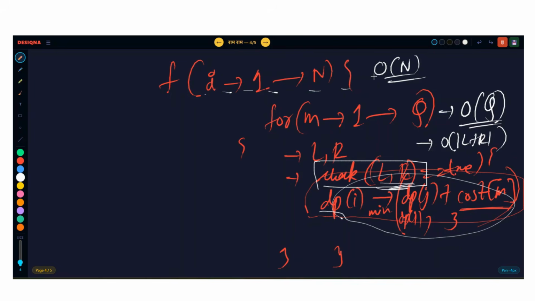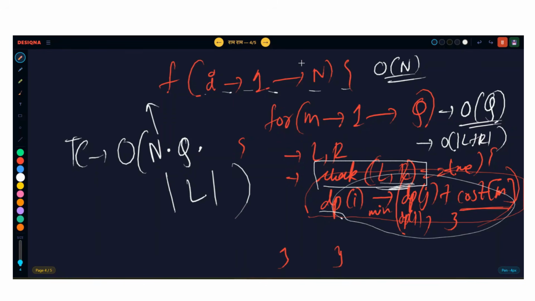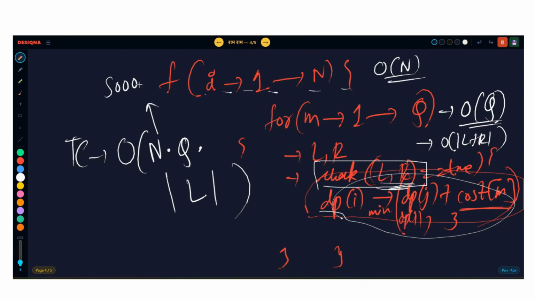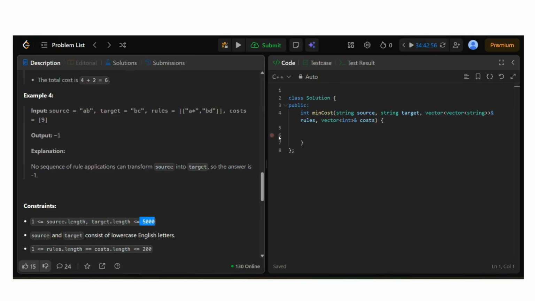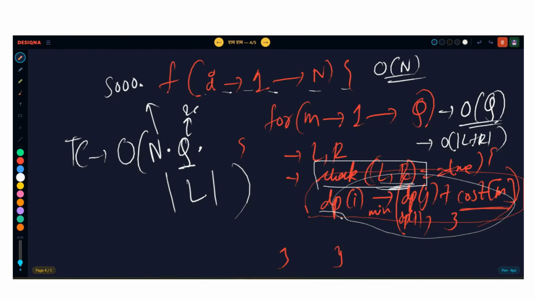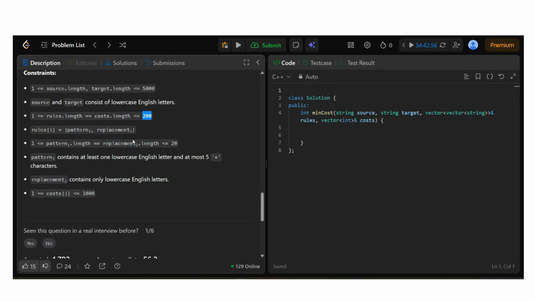So guys, what will be the time complexity? Multiply O of N into Q into length of strings. N is what in the question? 5,000. Multiplied by how many queries are there? 200 queries, right? Yeah, 200. What can be the length of both the strings combined? Like 20 plus 20, 40, but it is 20 only because you will travel both the strings at the same time, L of I and R of I, and you will compare the characters.